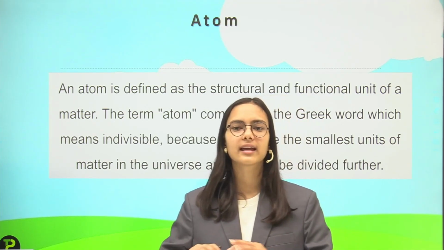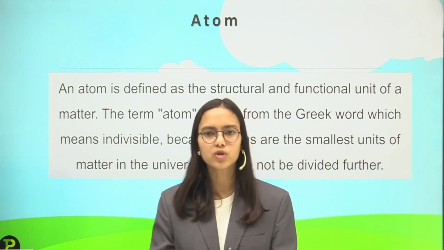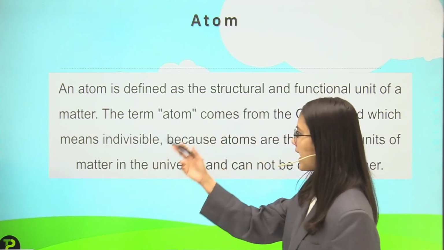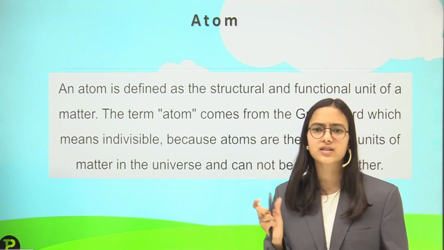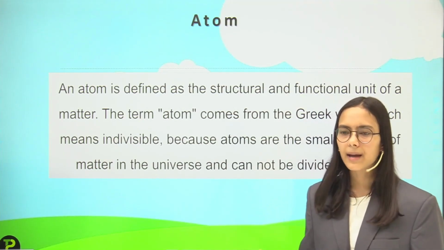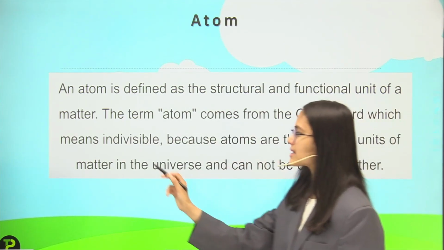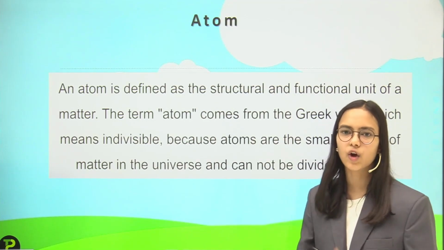Like we can say, if anything is made, there are small particles which make it. So those small particles are atoms. So what is an atom? An atom is defined as a structural and functional unit of matter, like the smallest unit. The term atom comes from the Greek word which means indivisible, that is, which cannot be divided.